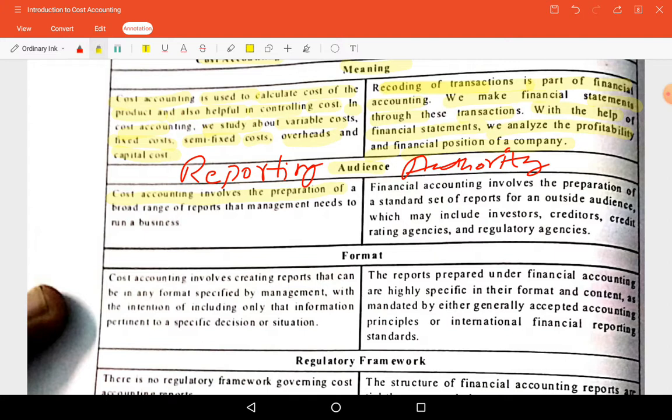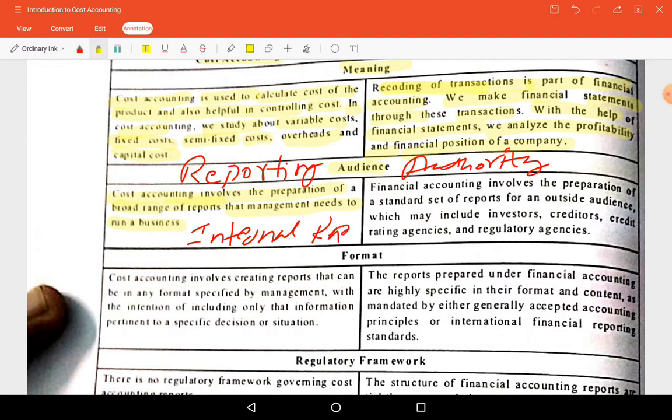Cost accounting involves preparation of a broad range of reports that management needs to run the business, to take decisions. So it is an internal report, we can say, made for management purposes.